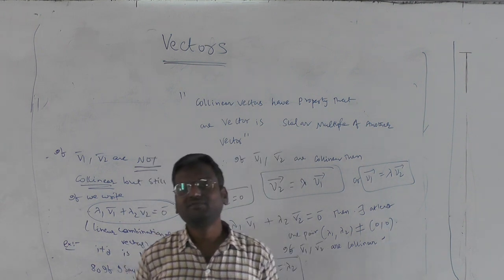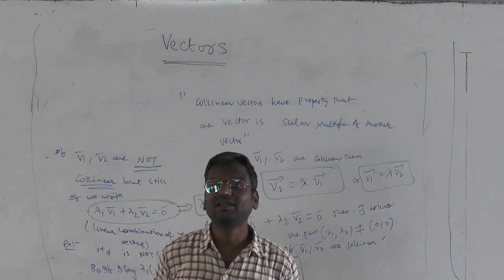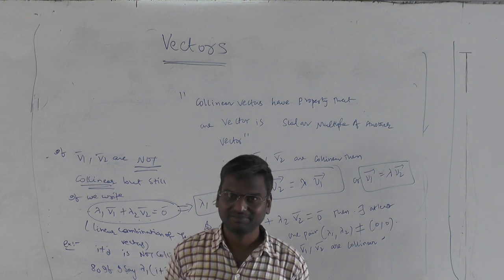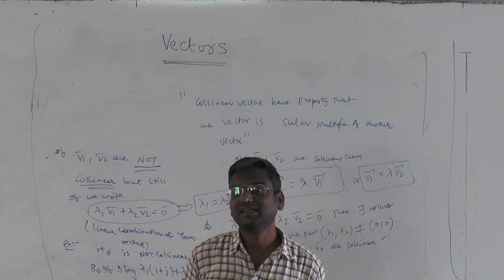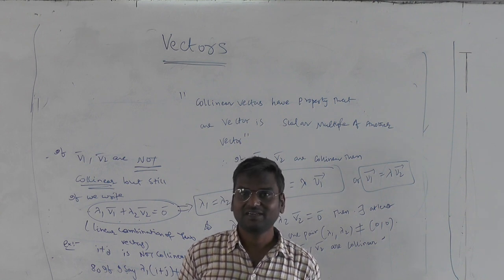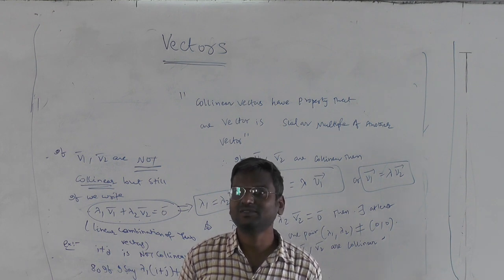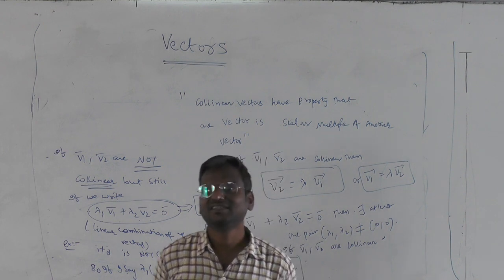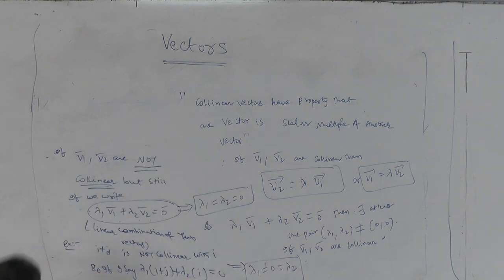If these two are not collinear, then both lambda 1 and lambda 2 must be 0. But if I write an ordered pair lambda 1, lambda 2 such that that ordered pair is not equal to 0, 0, that is what is called a non-trivial solution of a linear homogeneous system in matrices.